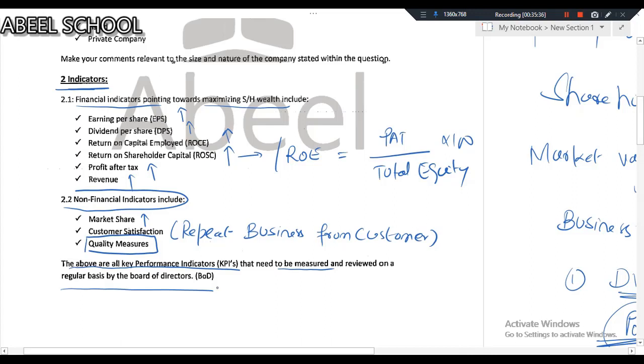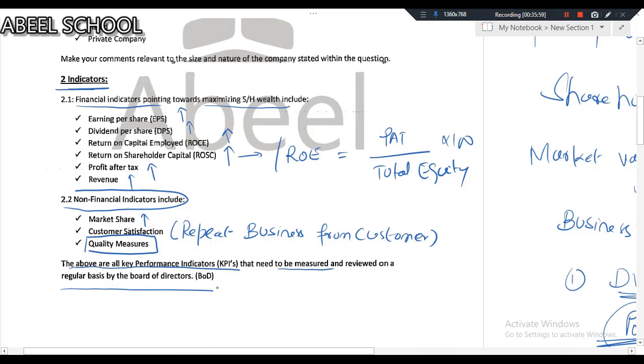How do we measure the wealth of shareholders? By calculating market value of equity. If market value of equity is increasing, then the wealth of shareholders will increase. And if it is decreasing, then the wealth of shareholders will decrease. So there are financial and non-financial indicators which point towards maximization of shareholders' wealth.